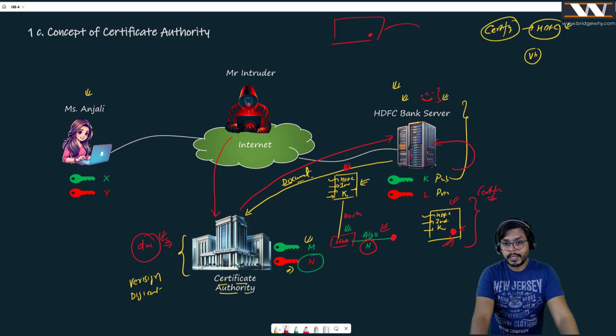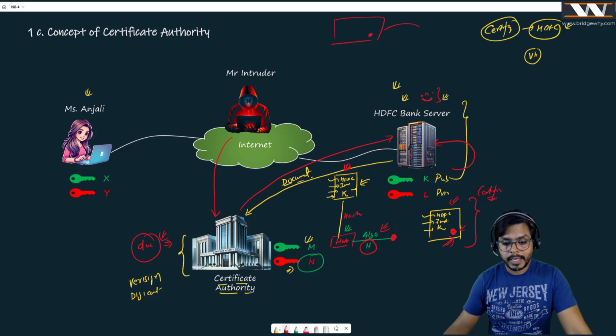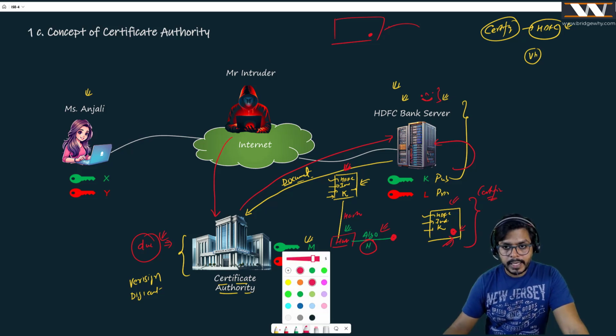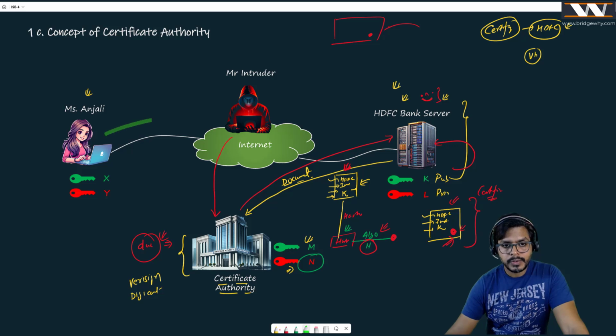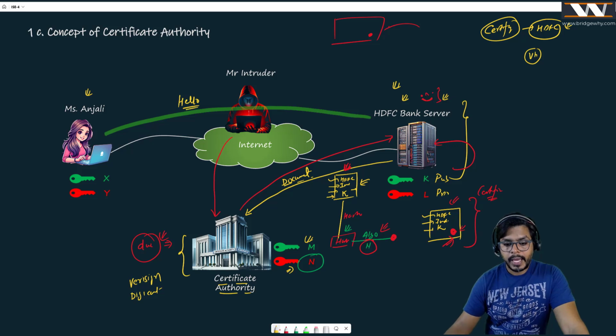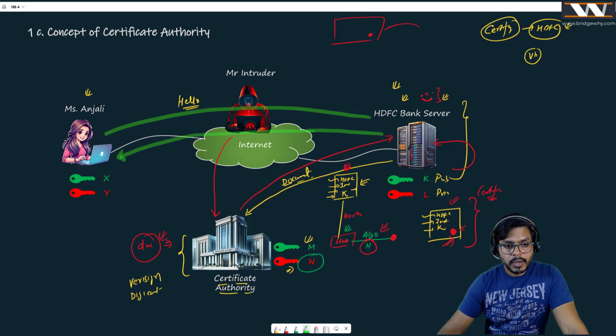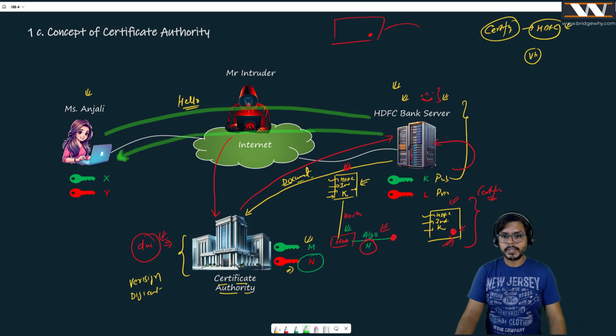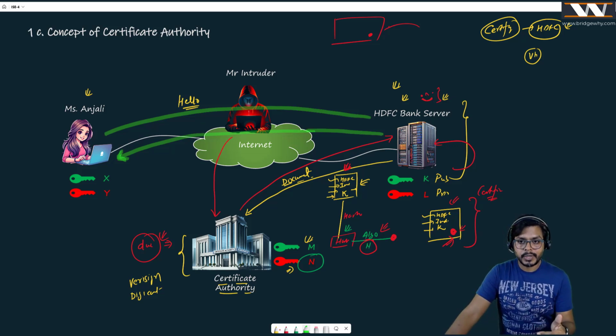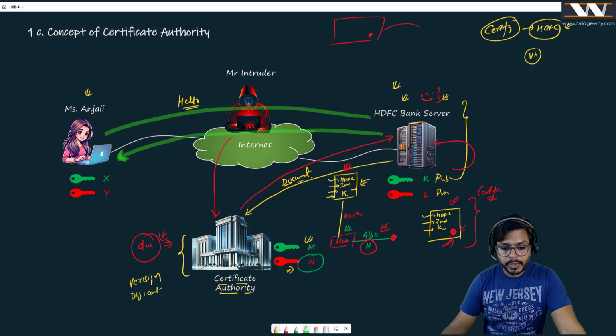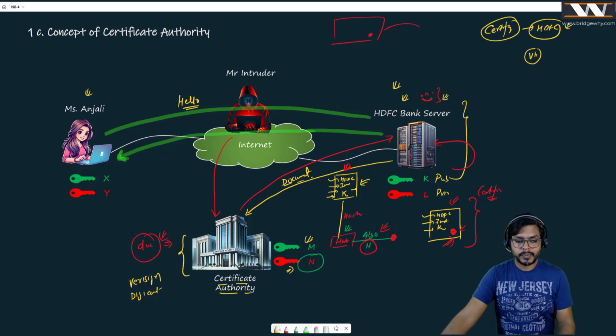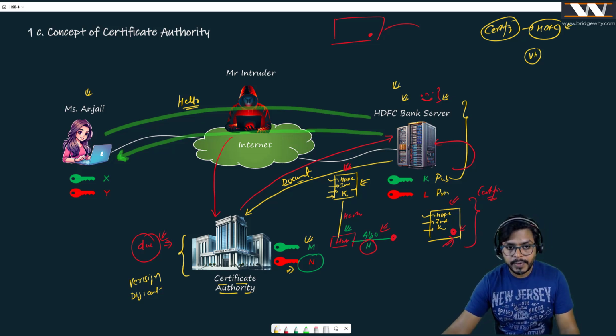Or maybe the university. Now I have that certificate, and see how the communication starts. First things first, when Anjali says, I want to talk to Mr. HDFC Bank server, she is going to send a hello message. It's a simple hello. I want to talk to you. And the HDFC Bank server says, before talking to me, Miss Anjali, please authenticate me. What is the meaning of authentication? Please make sure that I am the HDFC Bank server, and to make sure, I will be helping you. How are you going to make sure that I am the HDFC Bank server? With this reply message, we call it the hello reply from the server or the hello from server.